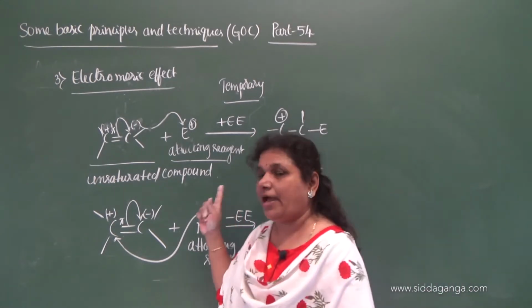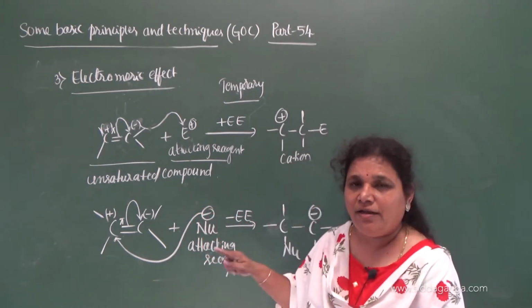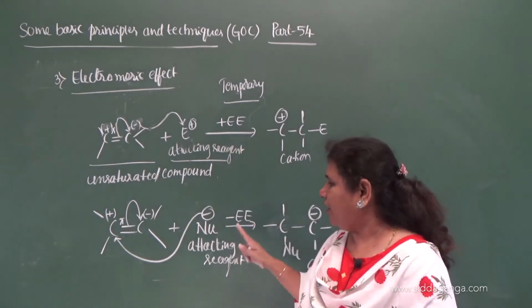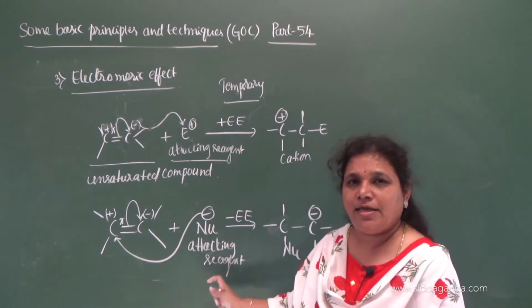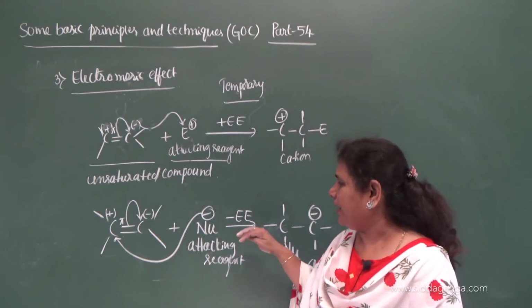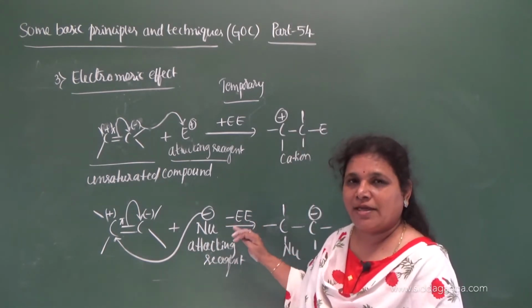If the attacking reagent is an electrophile, you will get the positive electromeric effect. If a nucleophile is the attacking reagent and it approaches the unsaturated system, then they exert the negative electromeric effect.